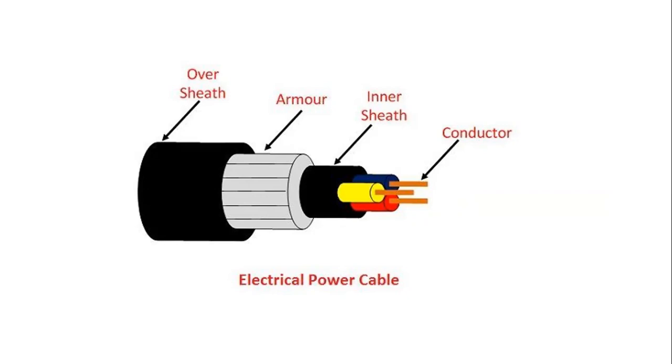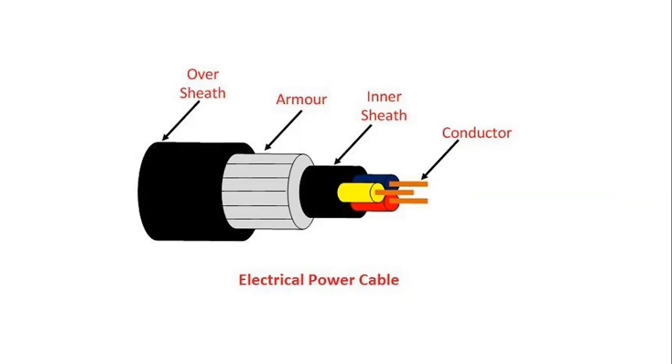So normal cables usually have four different parts. If there is no armoring, we will have only three parts: conductor, inner sheath, and outer sheath. Cables are available with armoring and without armoring. If it is a normal wire, we will only have the conductor and the insulation. The normal wiring that we use for circuit wiring will have only the conductor and its insulation.